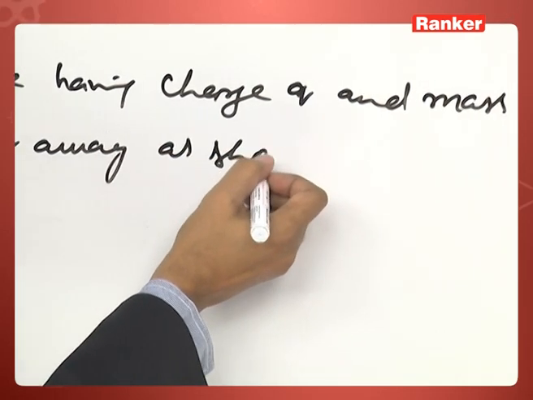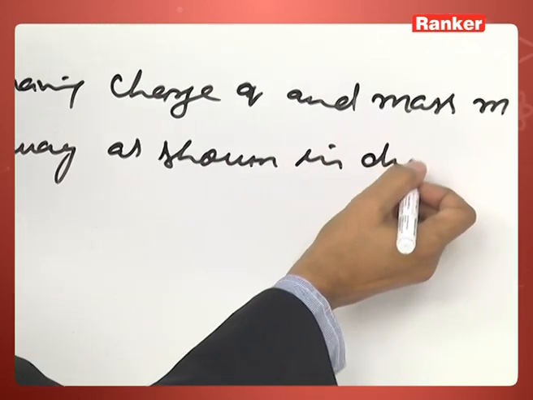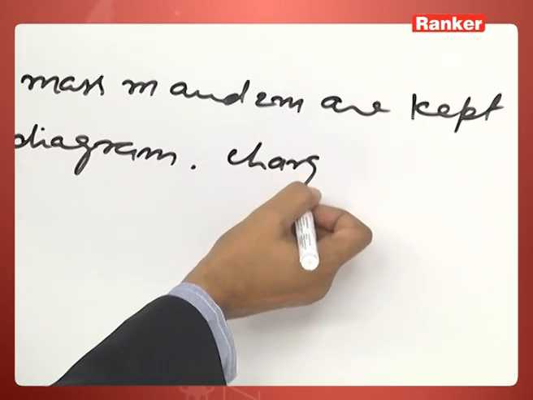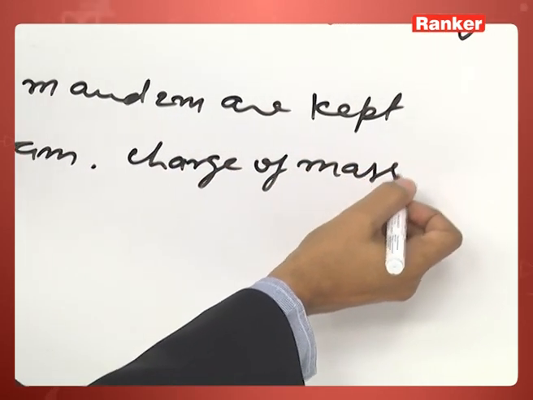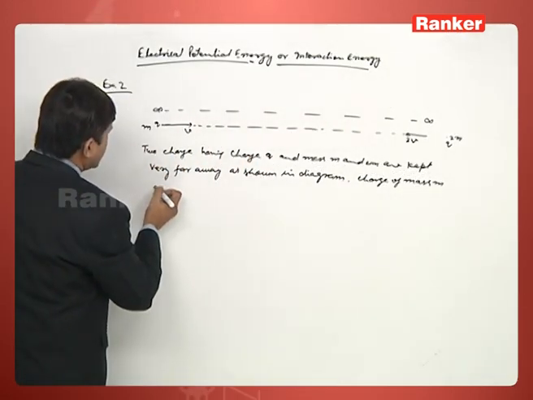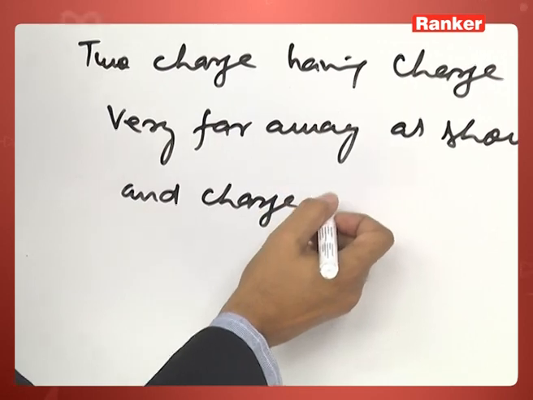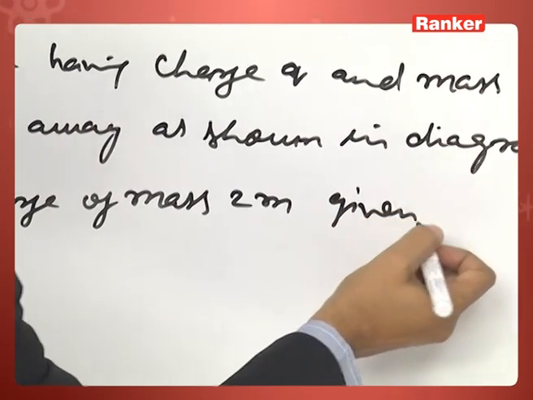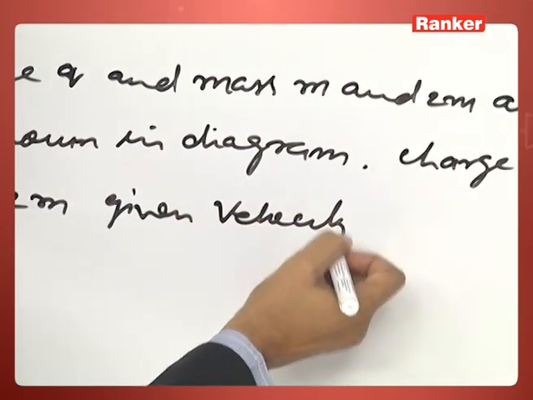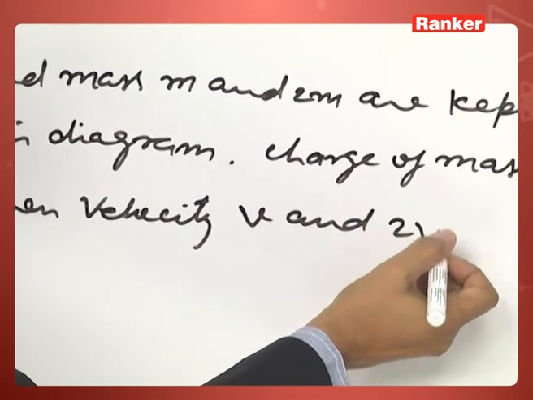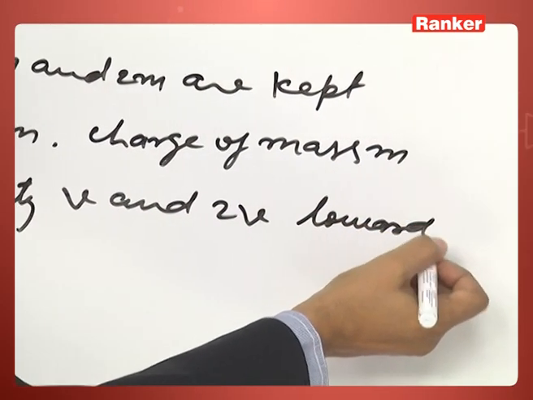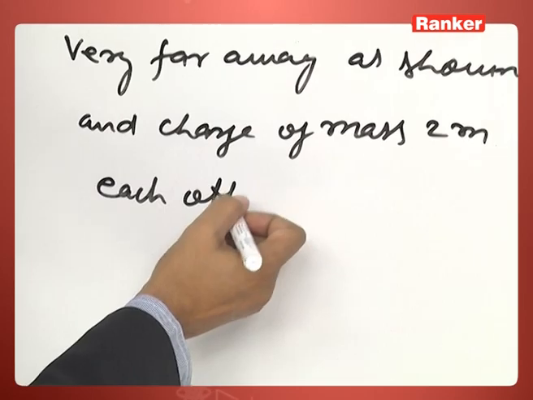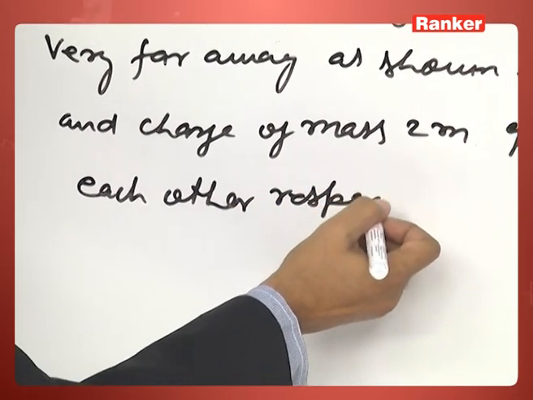As shown in the diagram, the charge of mass m and the charge of mass 2m are given velocities v and 2v towards each other respectively.